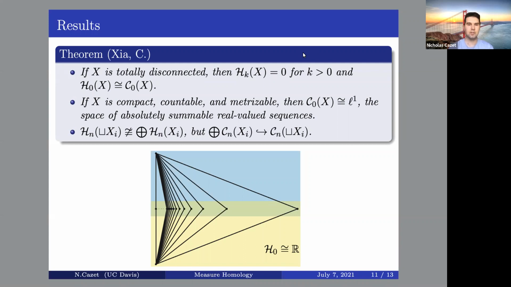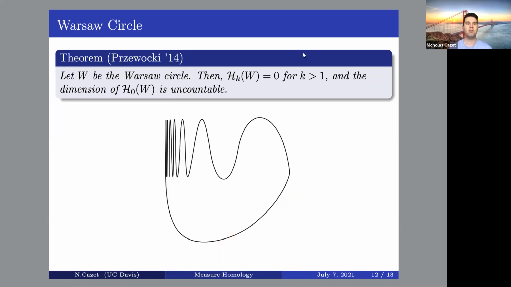This is all stemming from this result where the Warsaw Circle homology was calculated, and it was shown that the zeroth homology has an uncountable dimension. So this is very similar to the space before, as in there's one path-connected component, although they're definitely different enough to produce a different result for this measure homology.